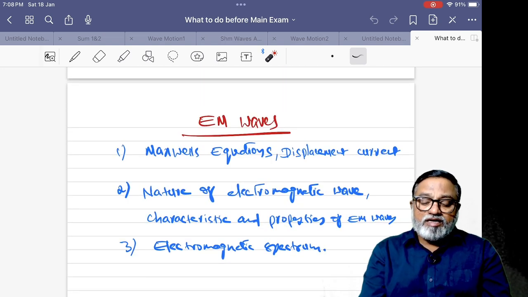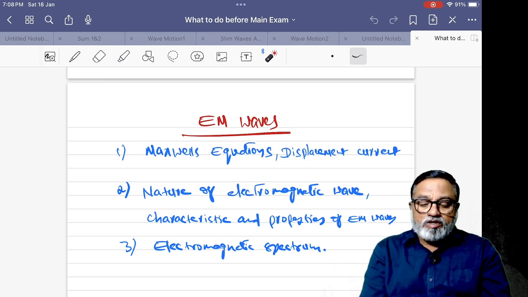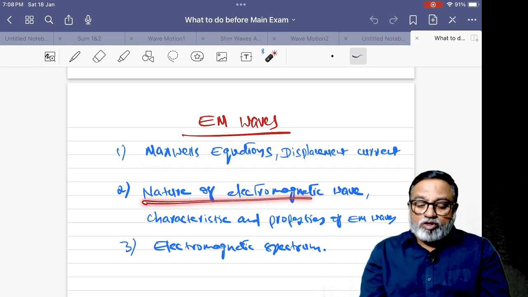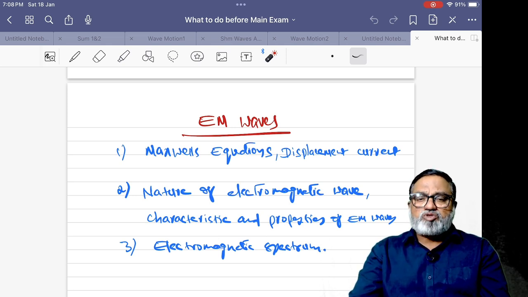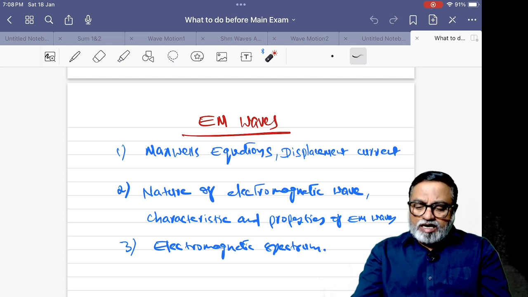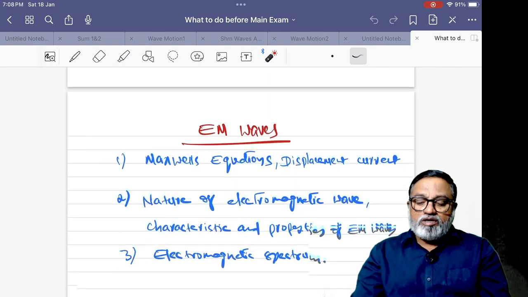Another important one, EM waves. We can expect one from this EM waves, this Maxwell equations and displacement current. Nature of electromagnetic waves and characteristics and properties of electromagnetic waves. This is also very, very important. The properties of electromagnetic waves: they transfer the energy. This energy is equally divided by electric and magnetic fields, 1:1 ratio. Intensity of electromagnetic waves. Next, electromagnetic spectrum. This is about EM waves.